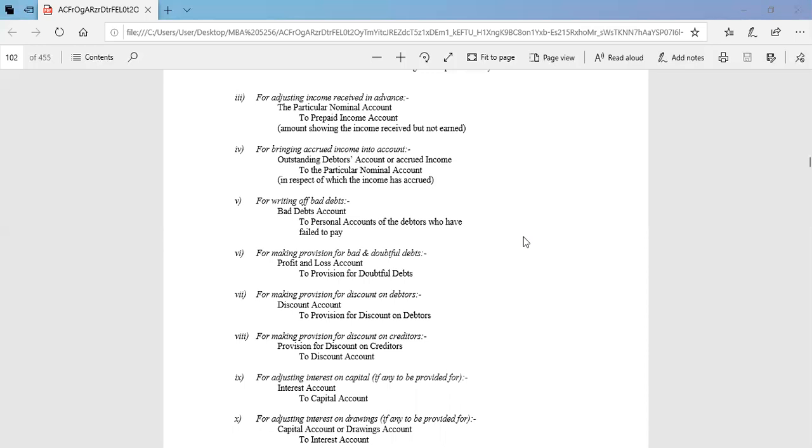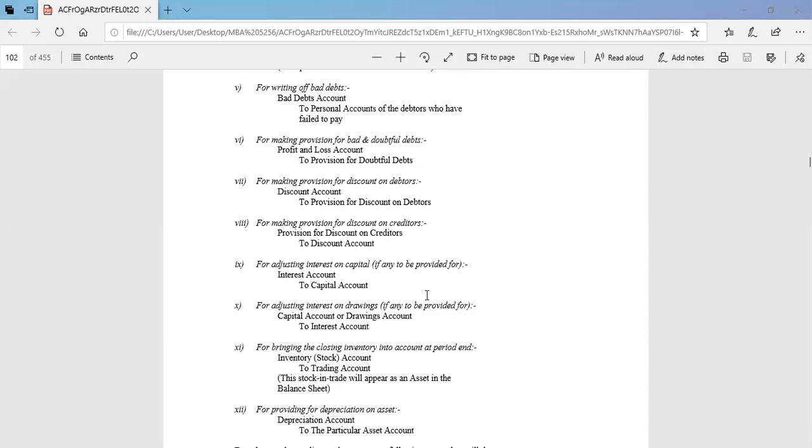Number 7, making provision for discount on debtors. If we provide any kind of discount to the debtors, then obviously the discount account is debited and the provision for discount account is credited. Number 8 is for making the provision for discount on creditors. If we provide any kind of cash discount to the creditors, then obviously we record the provision for discount on creditors, and the discount account is credited.